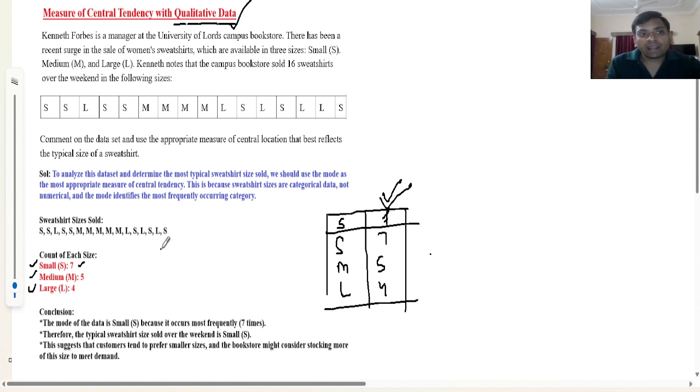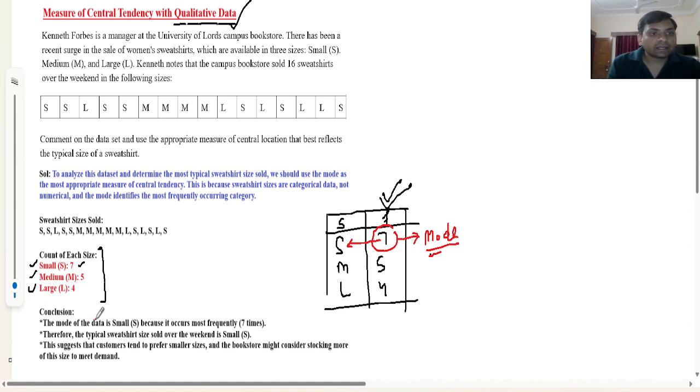So when we have qualitative data or categorical data, the mode is the very important point. As per the definition, the mode is the highest frequency location. So in this data set, we have frequency 7 for small size. This is the maximum frequency. So we can say the mode is the best measure of central tendency for this kind of qualitative or categorical data.